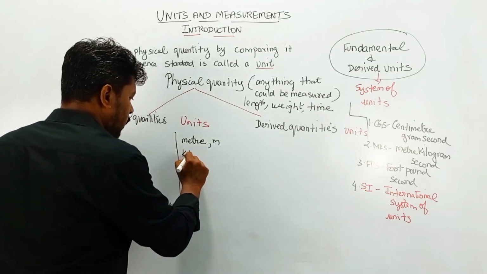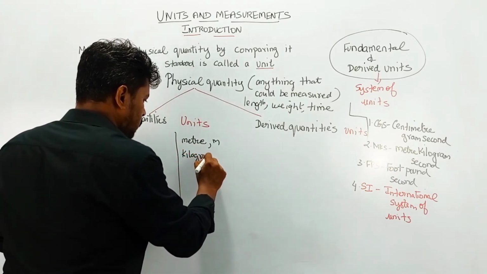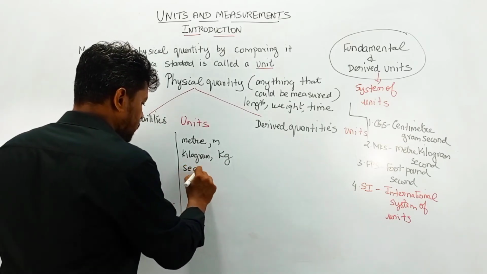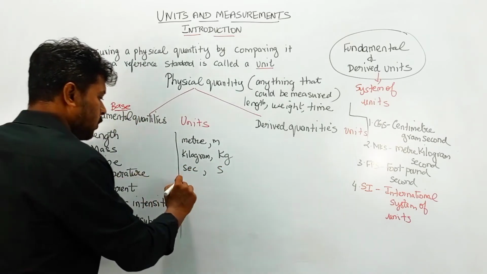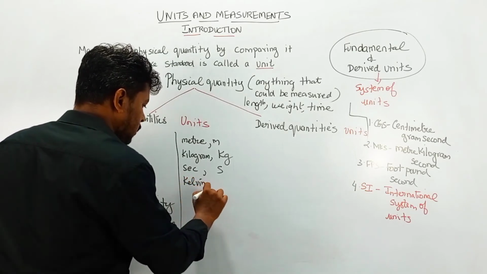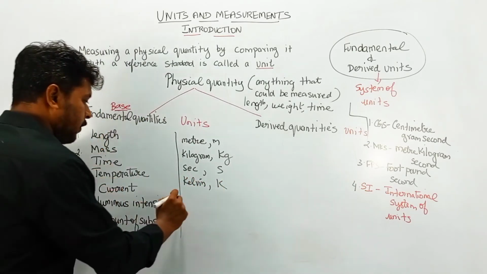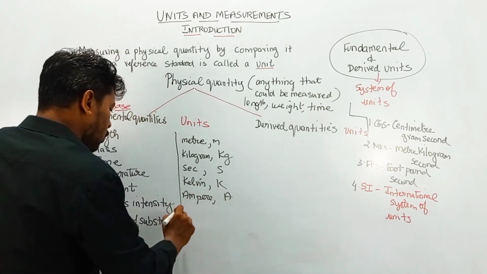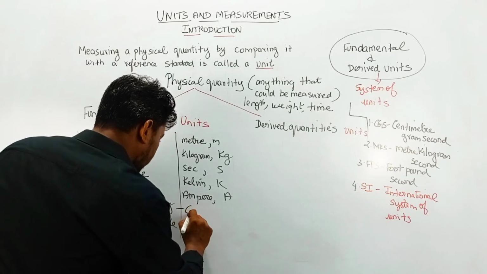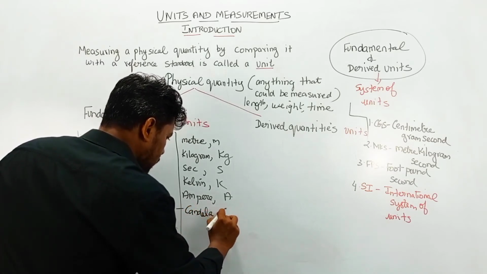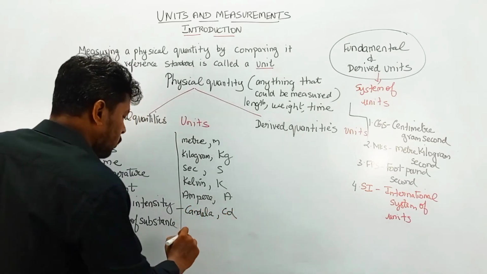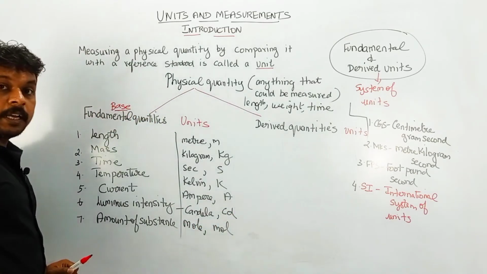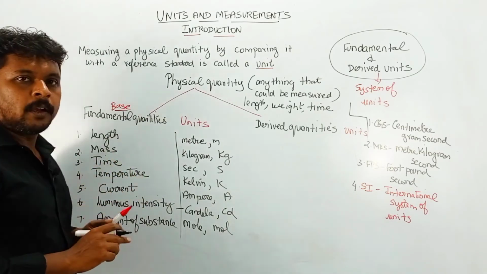Next we have kilogram, then seconds for time, for temperature we have Kelvin, for current we have ampere, for luminous intensity we have candela, and for amount of substance, mole. These are the corresponding units of these fundamental quantities.